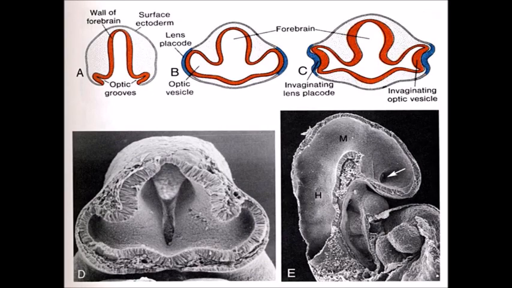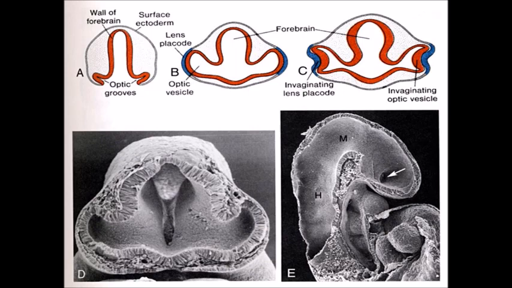The portion of each optic vesicle that interacts with surface ectoderm induces that area of ectoderm to form a thickening called the lens placode, which is the precursor of the lens. The lens placode invaginates to become a lens pit, which soon forms a complete circle that pinches off from surface ectoderm and forms the lens vesicle.